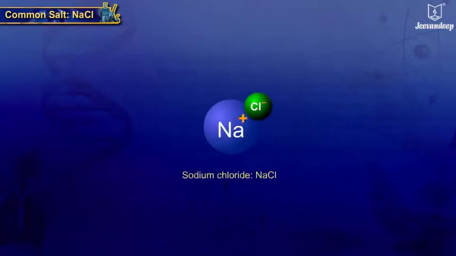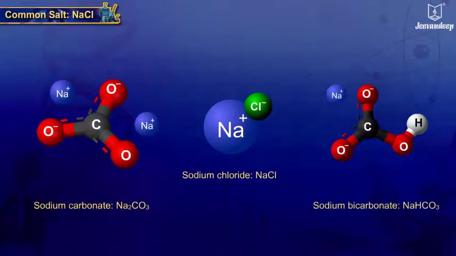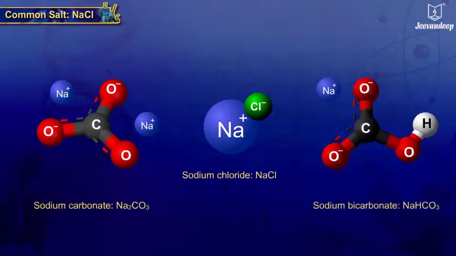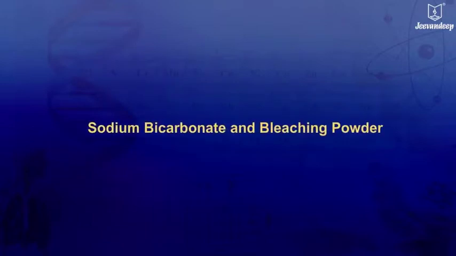Sodium chloride is a fundamental ionic compound used in preparation of other salts such as sodium carbonate, sodium bicarbonate, etc. Sodium bicarbonate and bleaching powder.